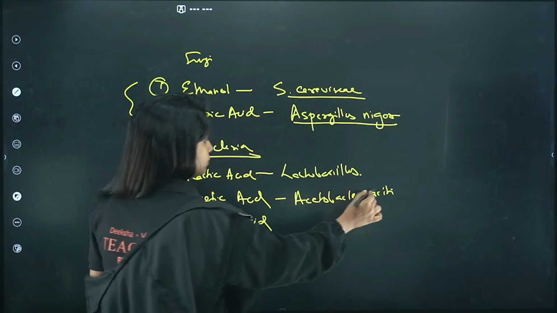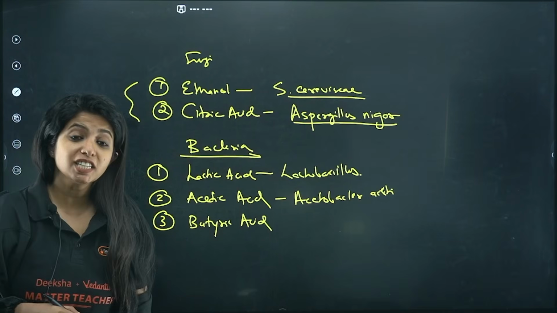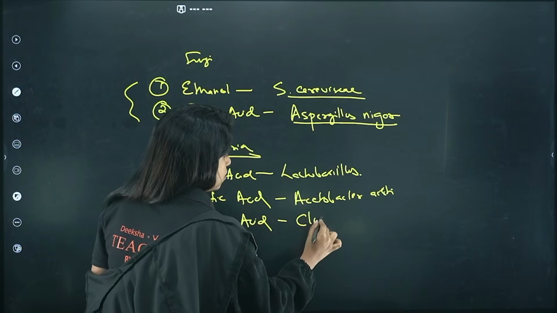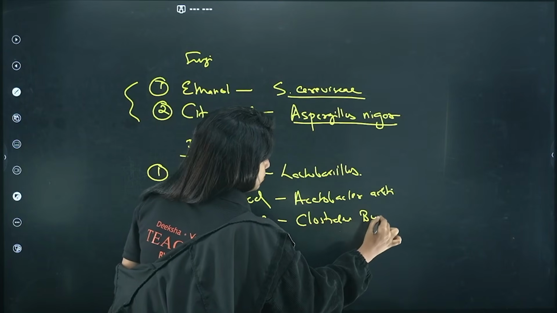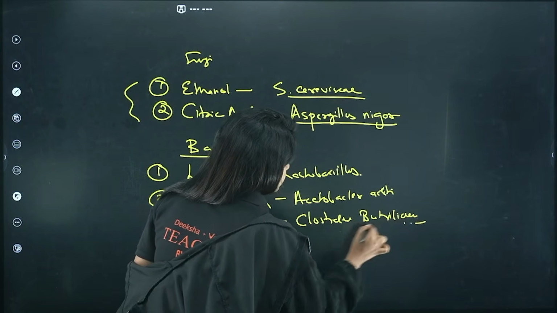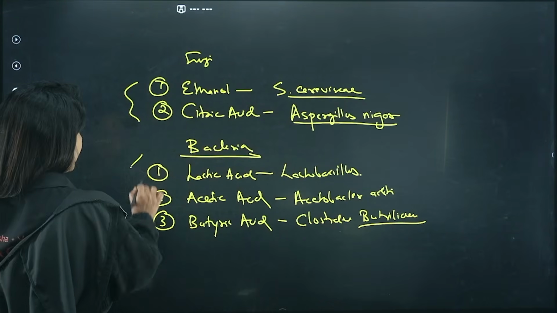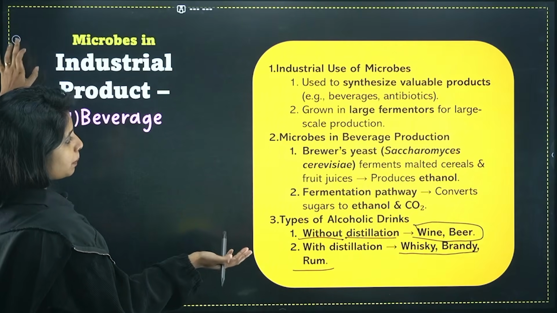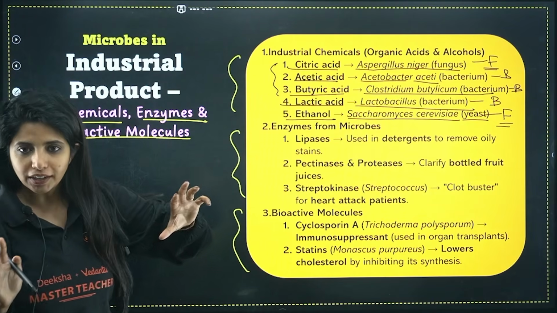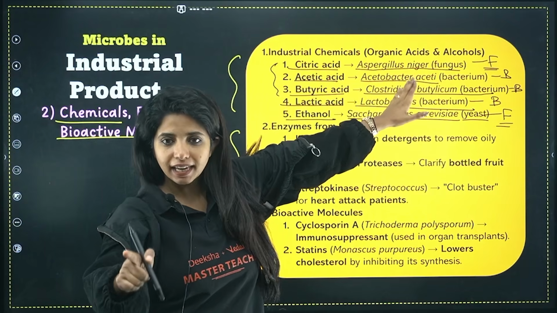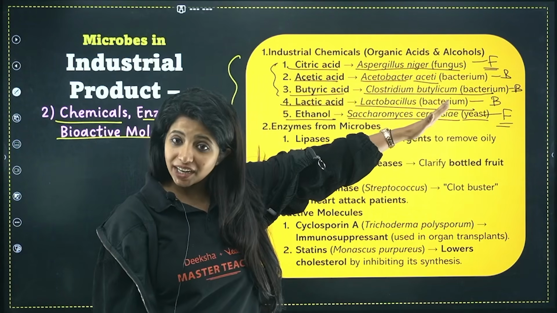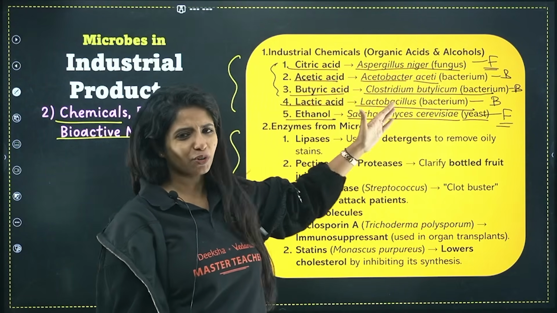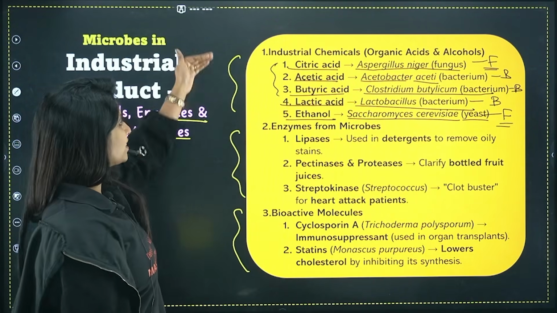We have the next thing, that is butyric acid. Butyric acid is produced by Clostridium butylicum. Please know that. All of this is super important. So why am I writing over here? For you to recall. It's not for you to check the spelling and things like that. It's just for you to recall it. Okay. Citric acid, Aspergillus niger. Acetic acid, Acetobacter aceti. That is the bacterium. Butyric acid, Clostridium butylicum. Lactic acid, Lactobacillus. Ethanol, Saccharomyces cerevisiae. Done.